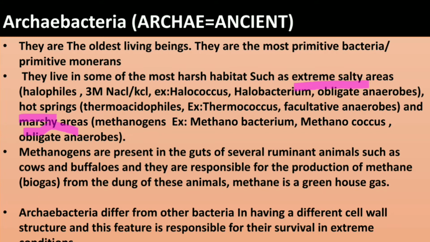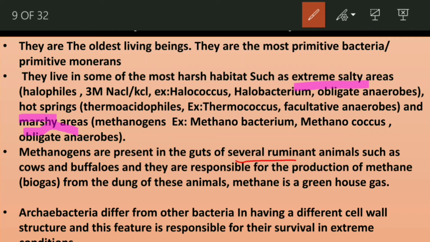And these methanogens are present in the guts of ruminant animals such as cows and buffaloes, and they are responsible for the production of methane. Methane is a biogas which is produced from the dung of cows and buffaloes. You know, methane is a greenhouse gas.